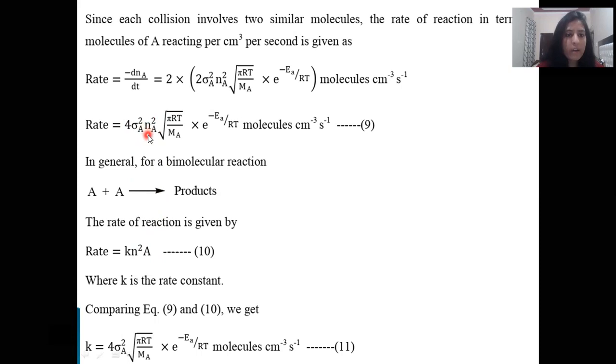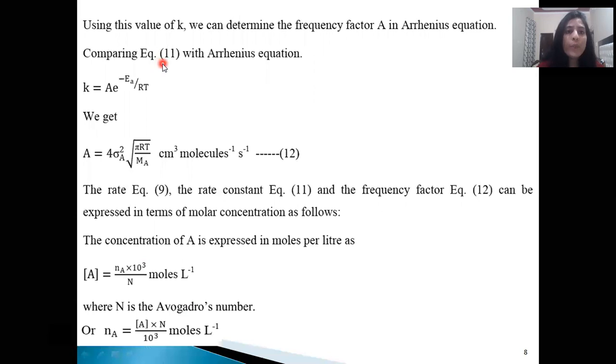So the remaining equation is k = 4σ²_A √(πRT/M_A) e^(−Ea/RT). Now, using this value of k, we can determine the frequency factor in the Arrhenius equation. Now compare equation 11 with the Arrhenius equation. So this is the Arrhenius equation, that is k = A e^(−Ea/RT).